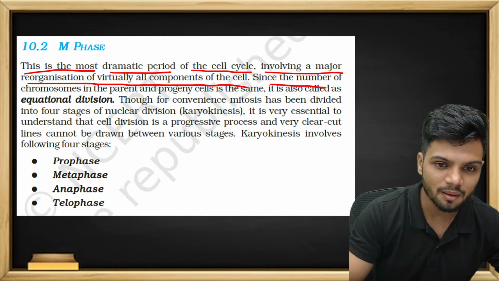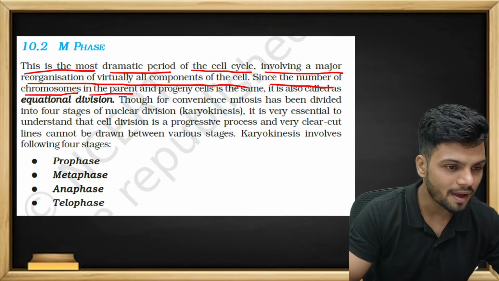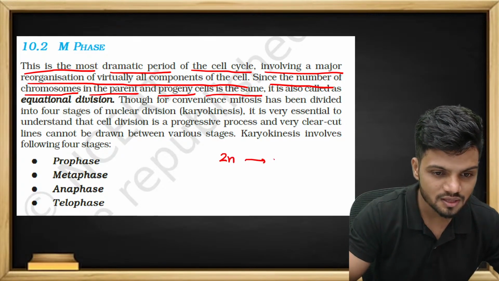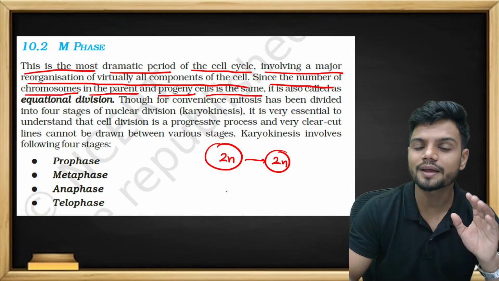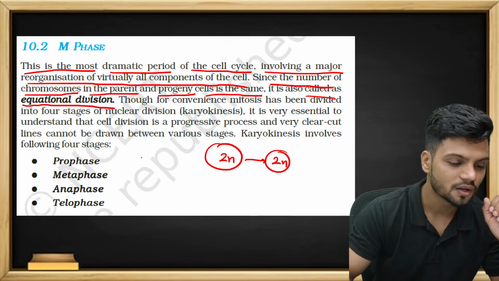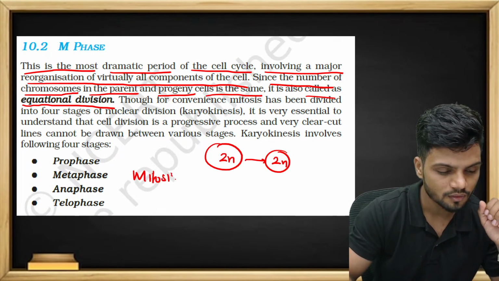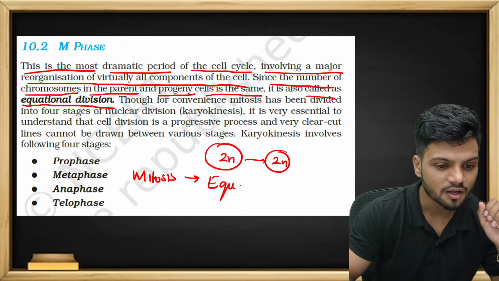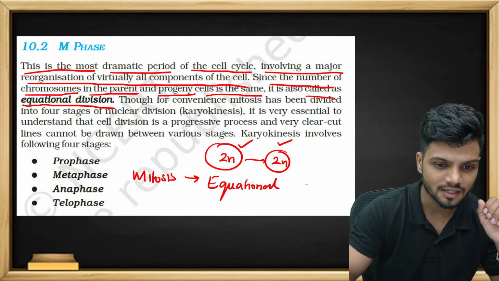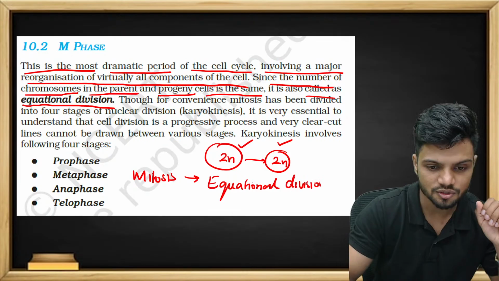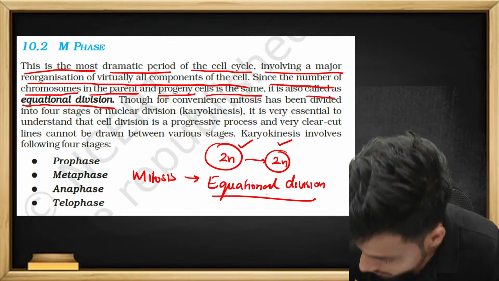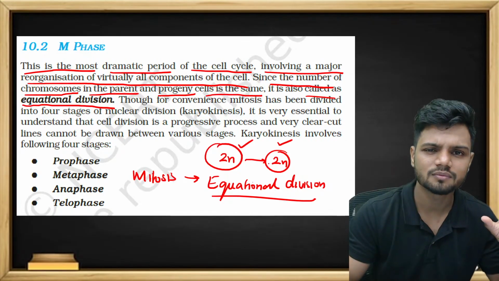Since the number of chromosomes in the parent and progeny is the same, I told you there is always the same number of chromosomes. There is no increase in chromosome number, right? It is also called equational division. So mitosis is called what? Equational. Why equational? Because there is an equal number of chromosomes in the parent and the offspring. Even though the cell is dividing, the number of chromosomes is going to remain the same.